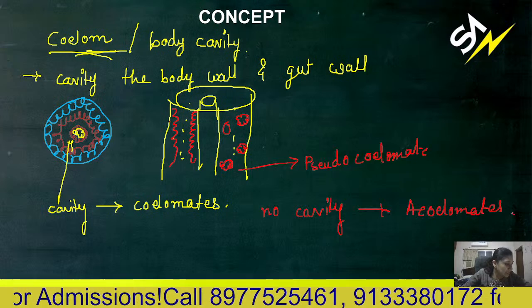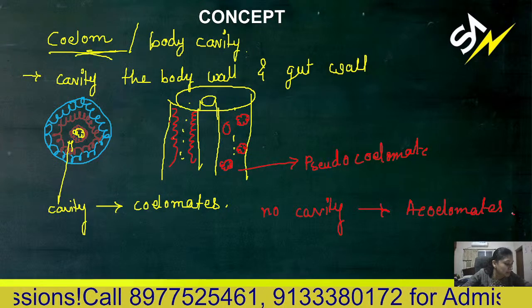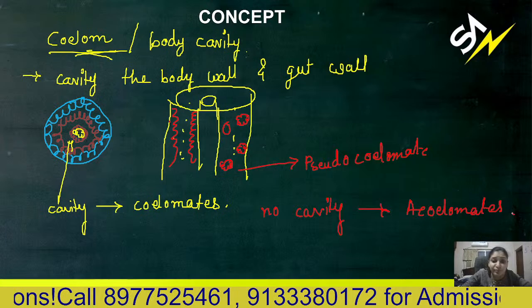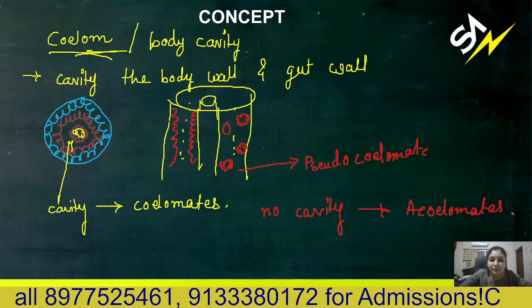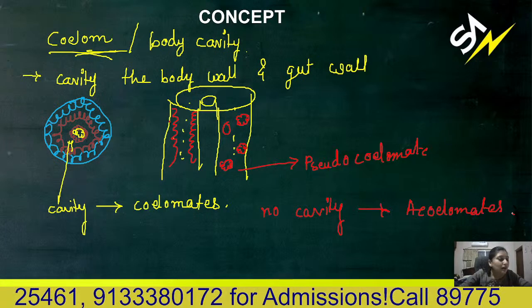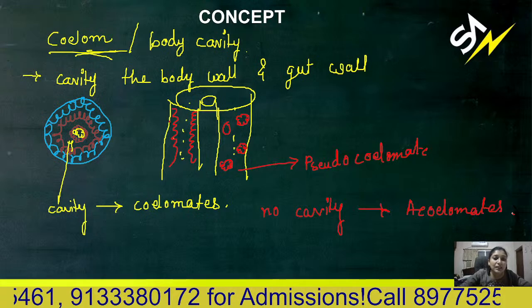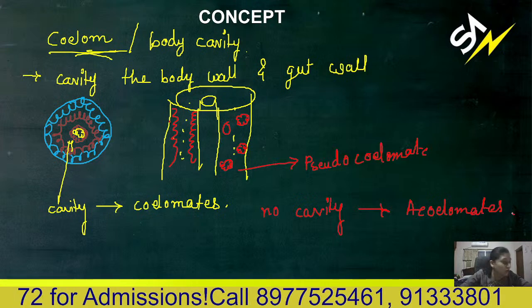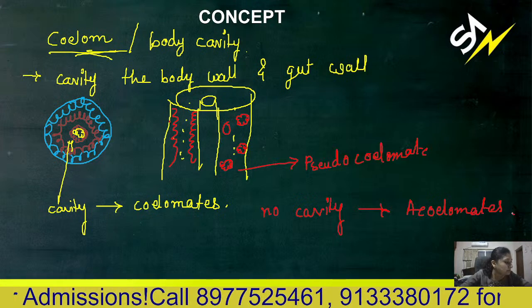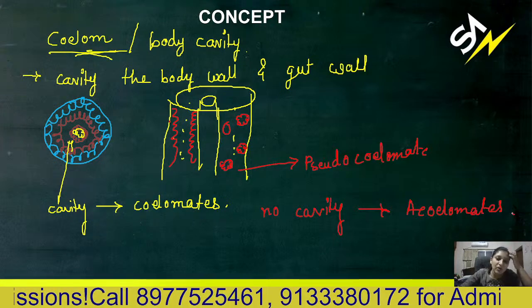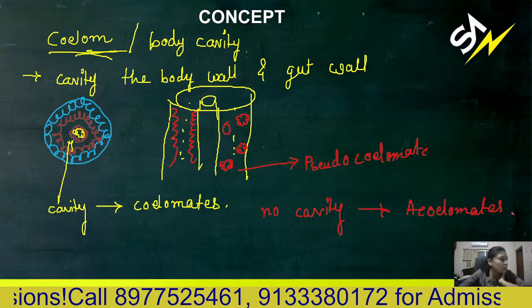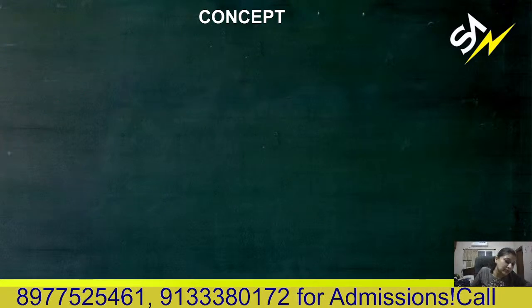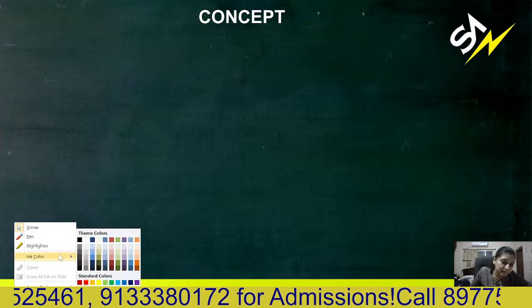Yes, scattered pouches of mesoderm. So remember that in case of pseudocoelom, scattered pouches of mesoderm are there. So that is forming a pseudo cavity, a false cavity, not a true cavity. These type of organisms are known as pseudocoelomate. Next we are discussing segmentation.